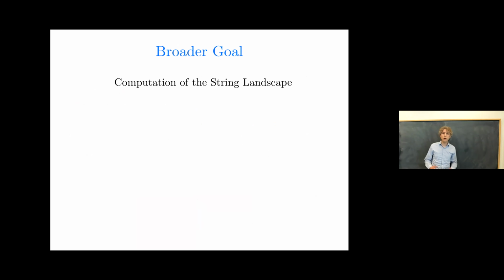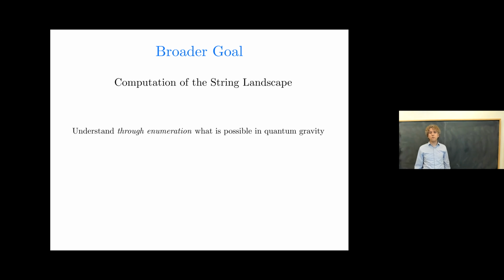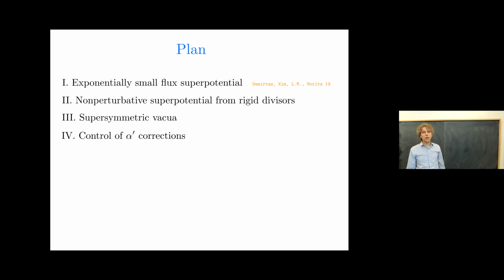So the broader goal, just to give a little bit of context for this work, is computation of the string landscape. What we'd really like to be able to do is to understand through enumeration what kinds of things are possible in quantum gravity. And we'd like to construct ensembles of vacua whose phenomenology we can study. So this is a specific example and a starting point toward more things. So here's the plan of the talk. First, I'll explain how we get an exponentially small flux superpotential along lines that we proposed in 2019. I'll then say how we get the non-perturbative superpotential from rigid divisors. We'll combine those things and get supersymmetric vacua, and then I'll talk about control of corrections in those vacua.